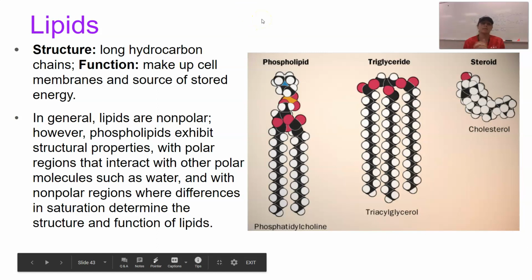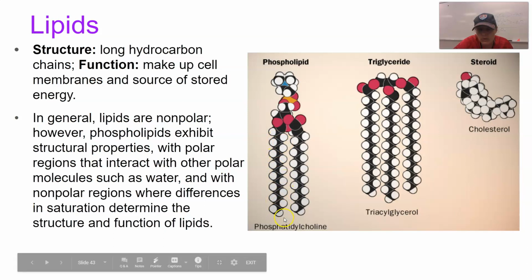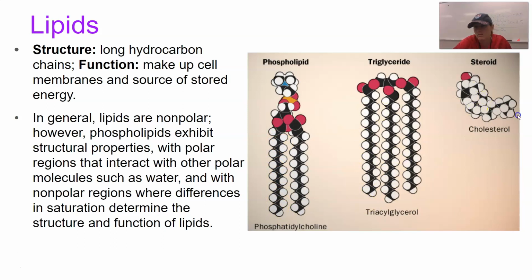Okay, so first off, lipids. Their basic structure is this long hydrocarbon chain. So hydrocarbon, H's and C's. We're talking about hydrocarbon chains. And so this part here, this little section, and obviously you can see them here. Those are all hydrocarbons.